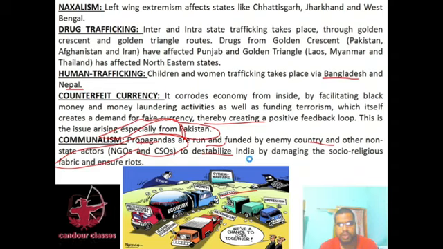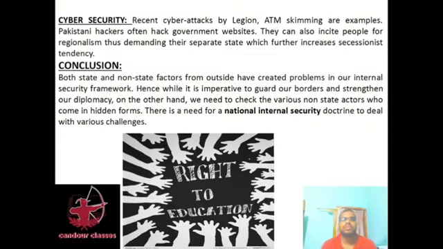Okay, then we'll talk about cybersecurity. Like I have told you, hacking of ATMs and hacking of computer systems, including government computer systems, is also a kind of terrorist activity, known as cyber terrorism. Recent cyber attacks by Legion and ATM skimming are examples. Pakistani hackers often hack government websites.